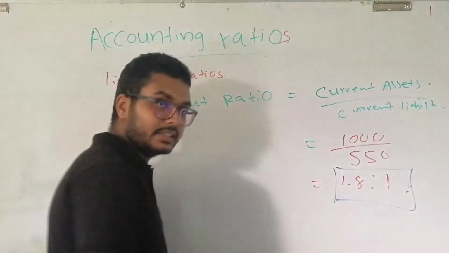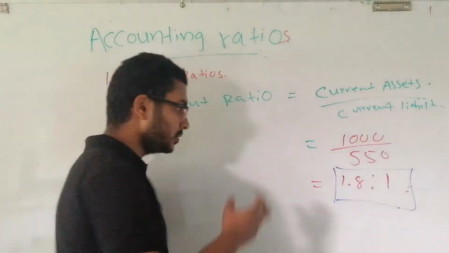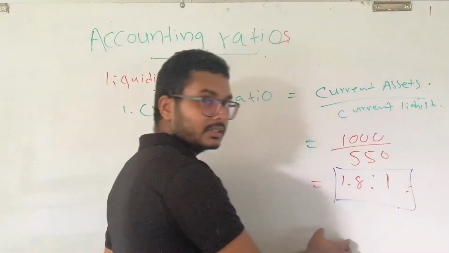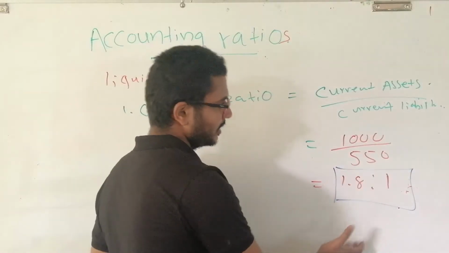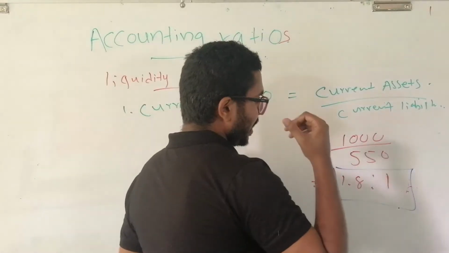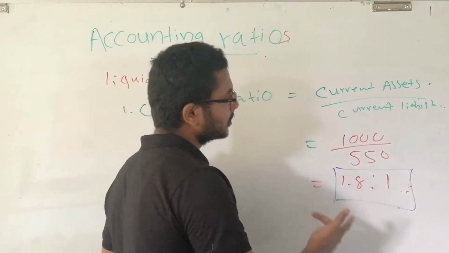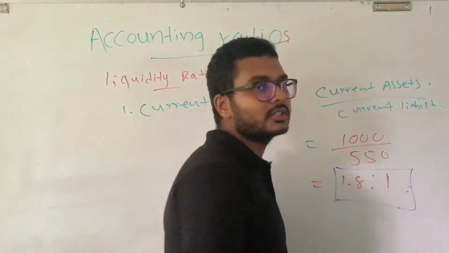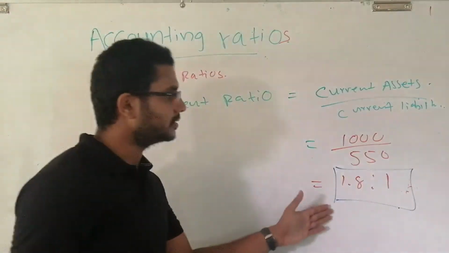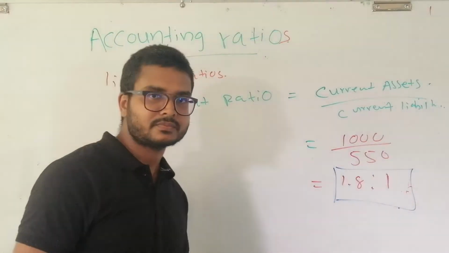The important thing is the analytical part. You should be able to analyze and interpret this. This says the entity has 1.8 rupees worth of assets to settle 1 rupee worth of liabilities. That is the thing that this ratio is saying.